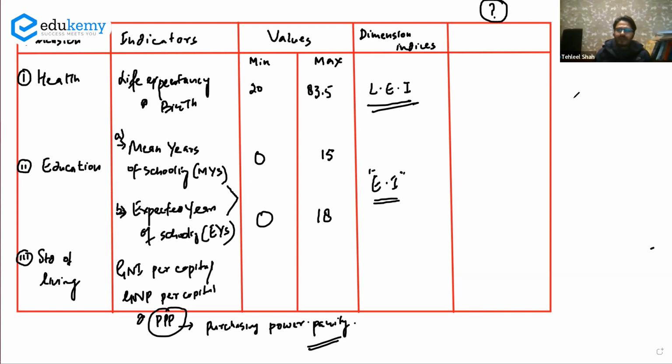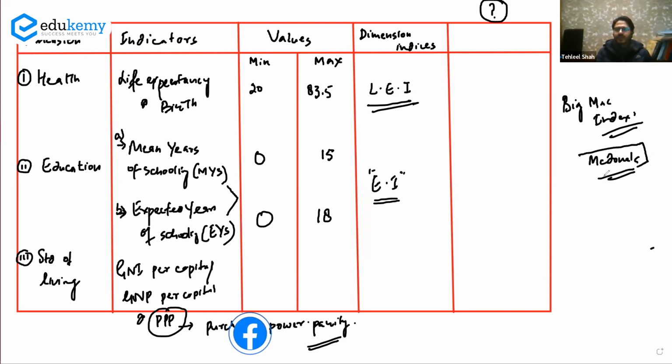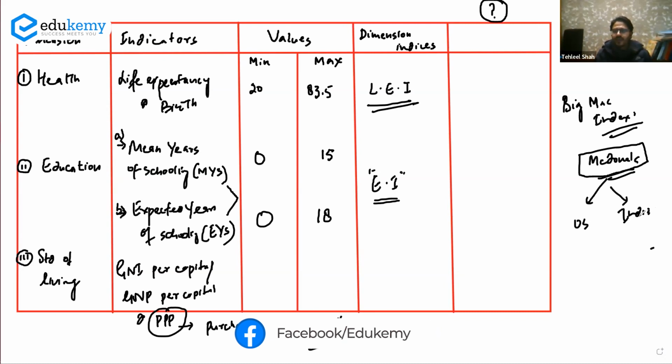Yes, the Big Mac index. What is the Big Mac index? You will get an idea of purchasing power parity through the Big Mac index. Say, for example, there is McDonald's, a fast food chain in the entire world. It is in the United States, and it is in India as well. McDonald's has franchises all over the world, and it serves almost the same food throughout the world.